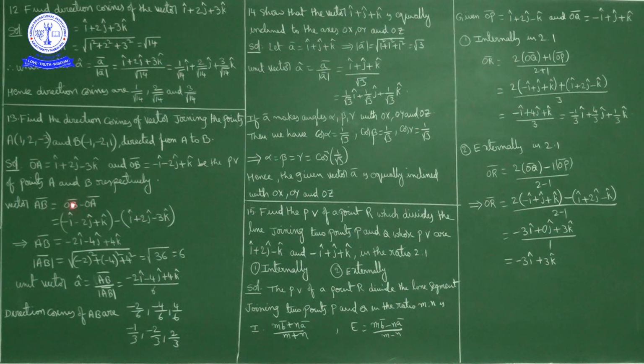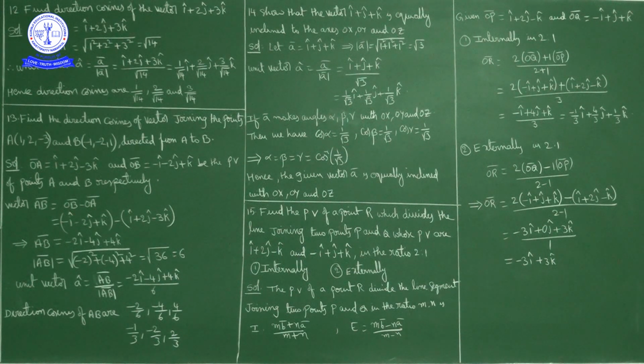So what is OB bar? OB bar is minus i cap minus 2j cap plus k cap, minus OA bar, which is i cap plus 2j cap minus 3k cap. So minus i cap minus i cap is minus 2i cap. Minus 2j cap minus 2j cap is minus 4j cap. Then k cap minus of minus 3k cap, plus 3k cap, total 4k cap. So AB bar is equal to minus 2i cap minus 4j cap plus 4k cap.